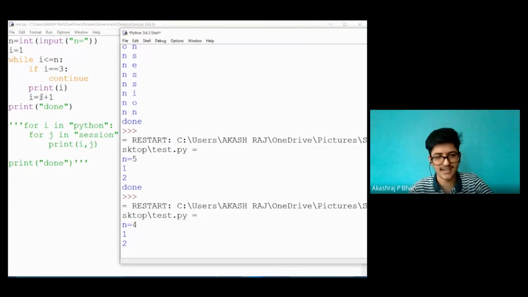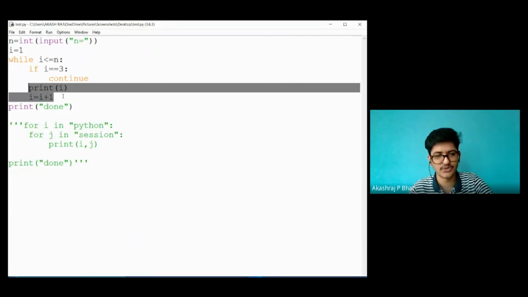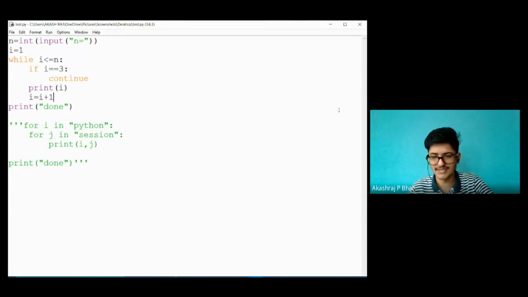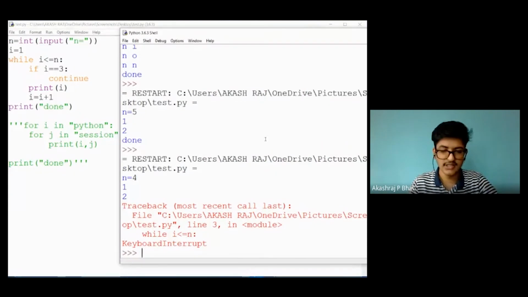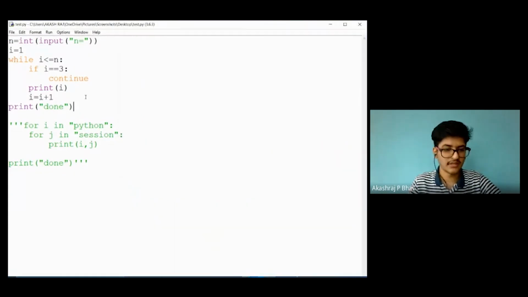So here you can see the incrementation is after continue. But whenever continue gets executed, all the statements which are after continue are skipped directly. It will directly make the path of execution go to the while again. So it will check whether 3 is less than 4. The condition is true. It will check whether 3 is equal to 3. The condition is true. Continue. In this way, as there is no incrementation of i, i remains at 3 always, and continue will get executed every time. So now to prevent this, I'll enter a keyboard interrupt. This is a keyboard interrupt, Control C to stop an infinite loop if you want.